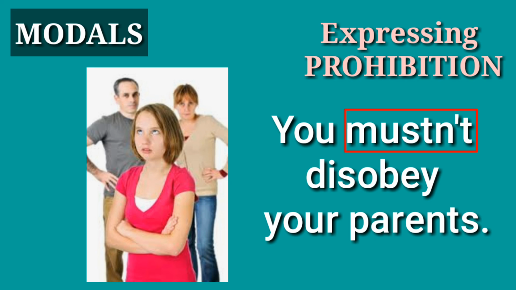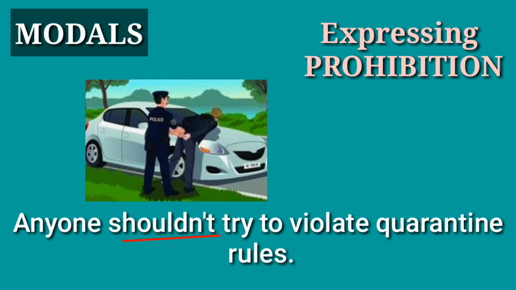You must not disobey your parents. Another modal to express prohibition is shouldn't, or should not. You have there the example, anyone shouldn't try to violate quarantine rules. So, shouldn't. It can also be, anyone should not try to violate quarantine rules.